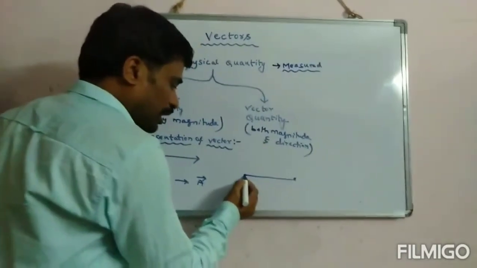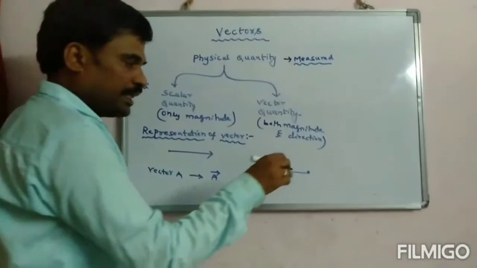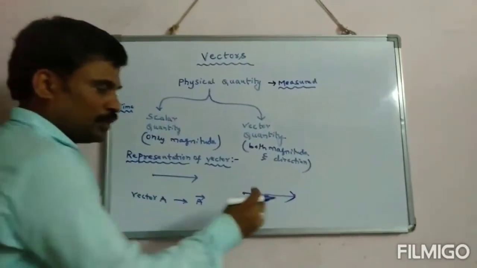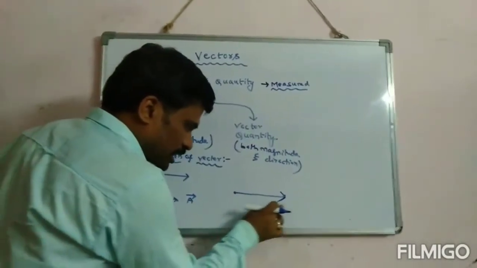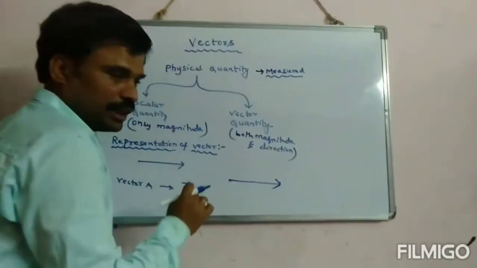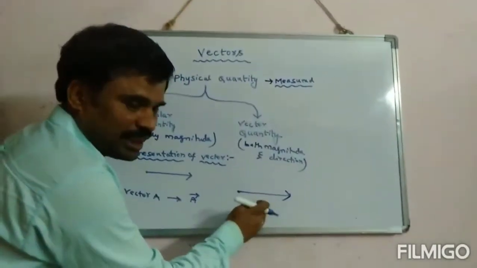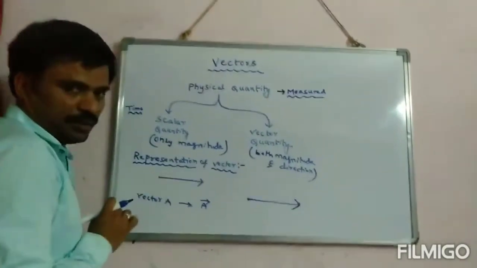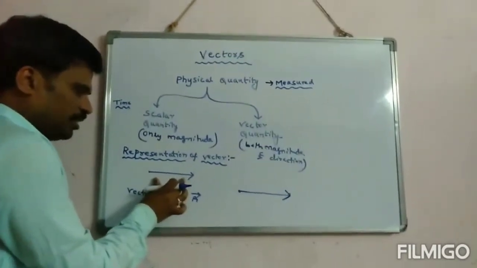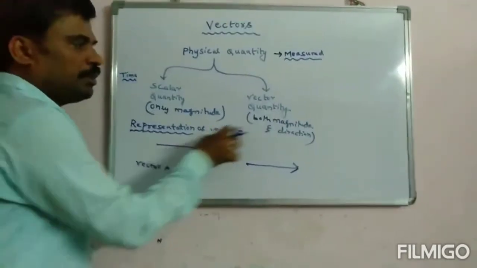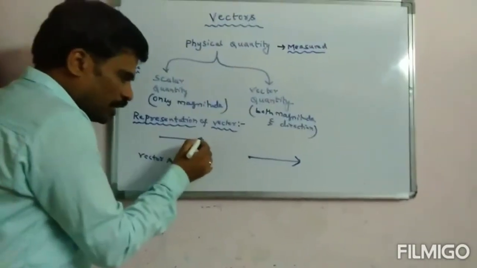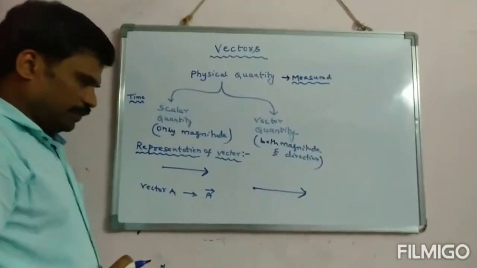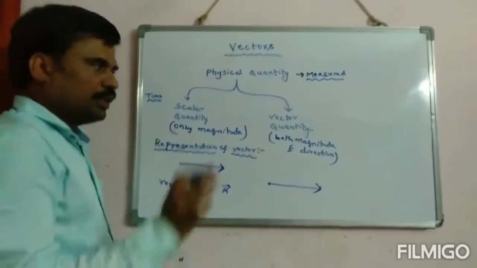Suppose now I am telling directed line segment. Directed means at one side I am going to keep an arrow mark. Now this line segment has some direction. In maths we call this a ray. A vector is represented by a ray. The length of the line segment represents the magnitude and this arrow mark will show the direction of the vector quantity.